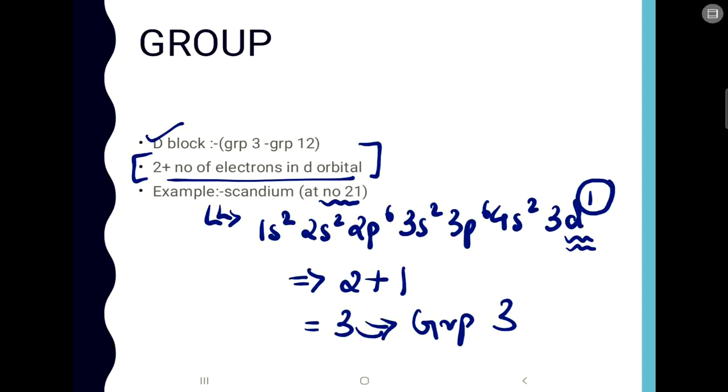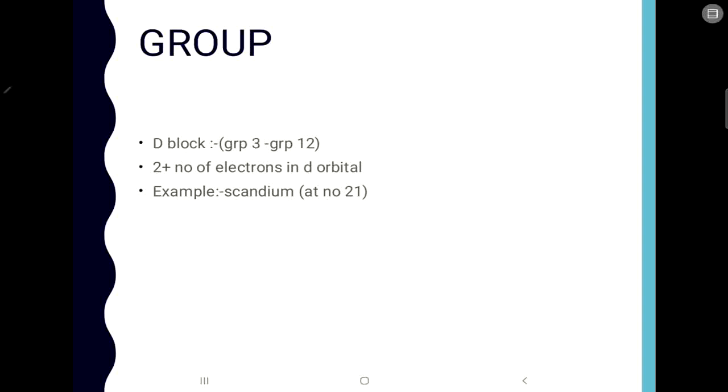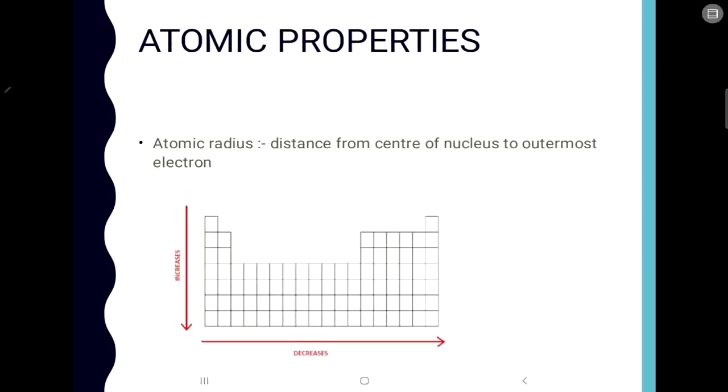So basically if you want to know the group, you should know the block to which that element belongs, because for different blocks you have different formulas like this. You can consider this as a formula. For f block they don't ask you, so that is only till d block.